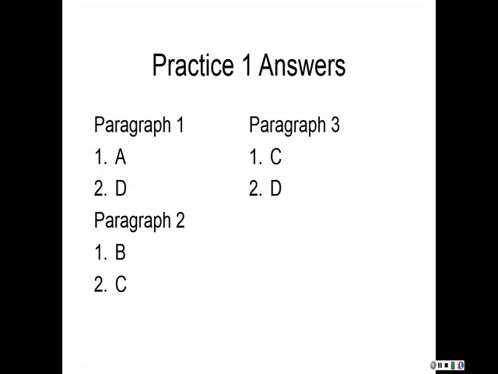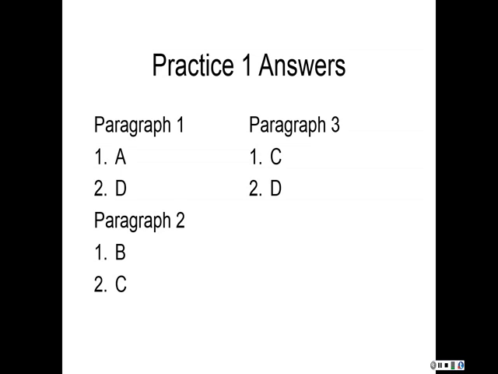Welcome back. Let's review the answers to the practice exercises before we move on to new information. The answers to practice 1. Paragraph 1, the first question is A, because answers B, C, and D are too narrow. Number 2, the answer is D. The other 3 answers are too narrow.